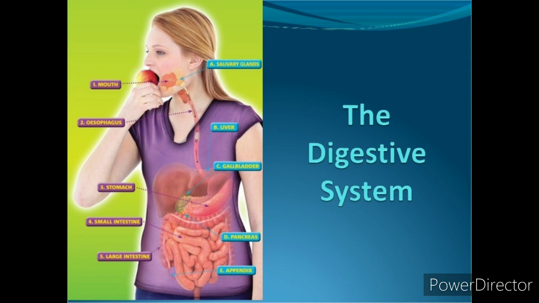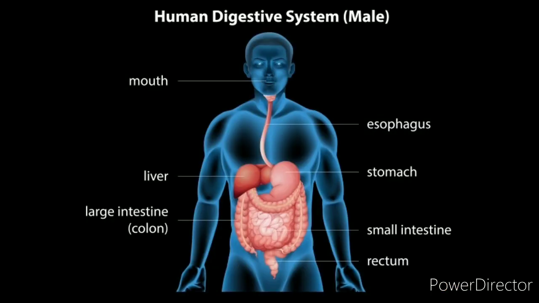Okay children, then what are all the organs of the digestive system? The main organs of the digestive system are mouth, food pipe, stomach, small intestine, large intestine, rectum and anus. So let us see what are all the processes and functions of each of these organs.